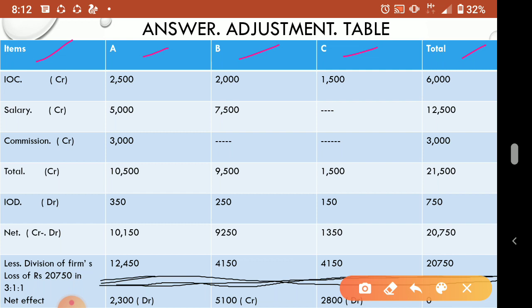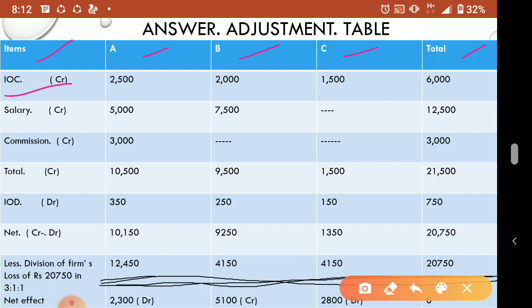Here, interest on capital. As I already told you in that video, interest on capital is credit for the partner, so in the bracket I put credit.